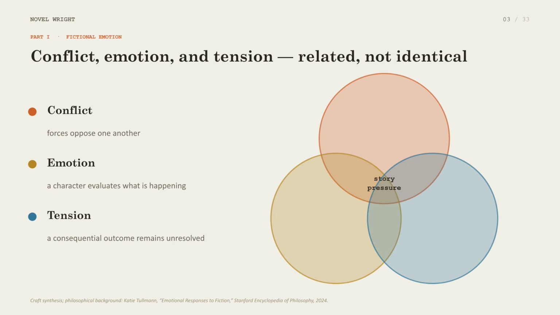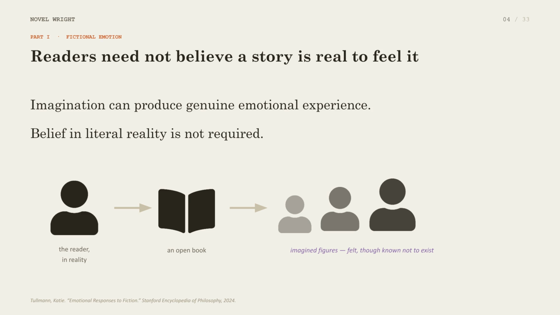Conflict, emotion, and tension are related, yet distinct. Conflict is opposition, emotion is evaluation, and tension is the reader's awareness of an unresolved consequence. Readers do not need to believe a story is literally real to feel it. Through imagination, we experience genuine emotions for figures we know exist only on the page.